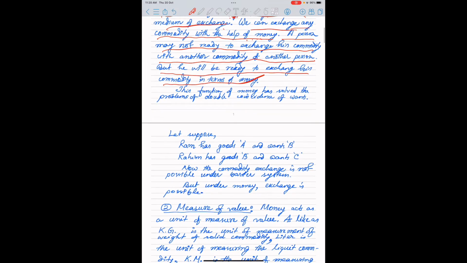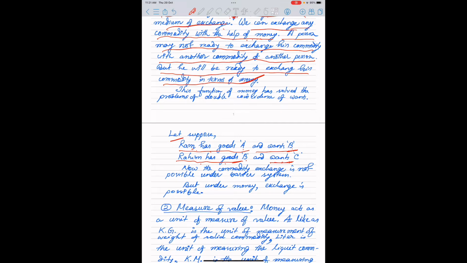Here is an example. See, Ram has good A and wants good B. Rohim has good B and wants C. Let us see. If Ram has good A and wants B, and Rohim has good B and wants A, then it is possible to exchange.